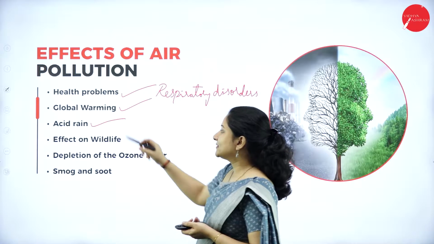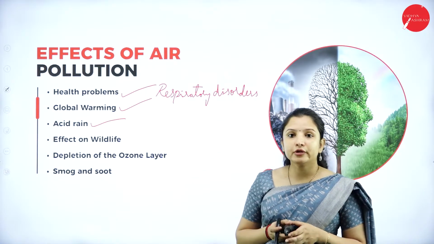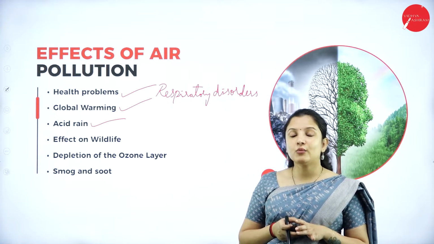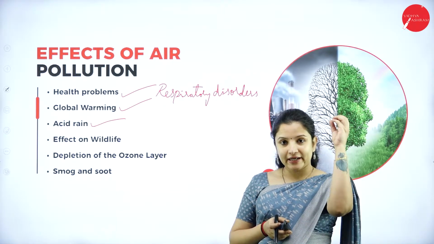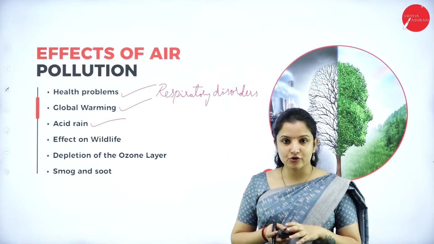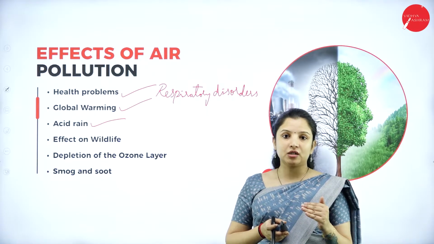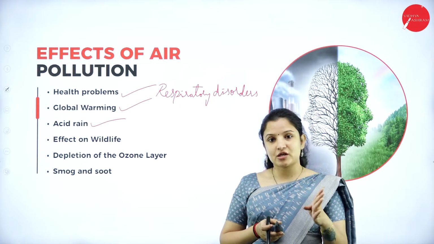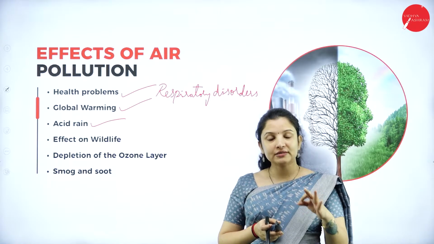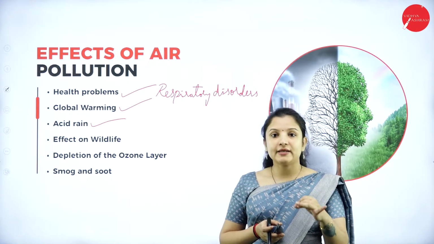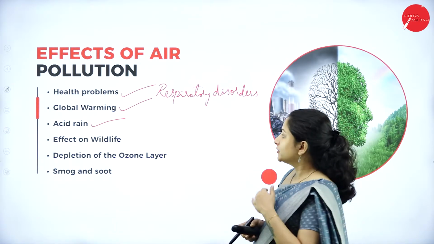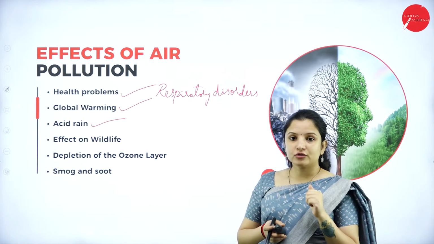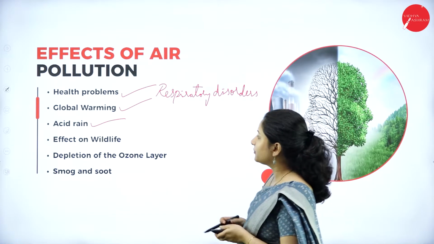Next is acid rain. So air pollution causes acid rain in the form of sulfur dioxide. So sulfur dioxide, which mixes with the water droplets, will come down to the earth and it can cause destruction of buildings, monuments, it can cause threat to wildlife, it can cause a problem to the crops, the plants and so on. So that is how acid rain is also one of the major effects of air pollution.